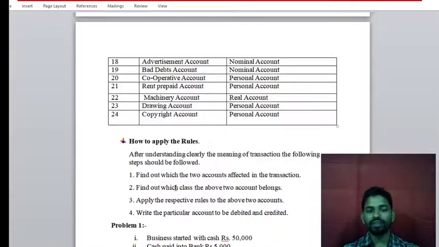Then find out which class the two accounts belong to, meaning which type of account: personal, real, or nominal. Next, apply the respective rules to the two accounts, whether personal rule, real rule, or nominal rule, and then pass the journal entries. So these are the steps.